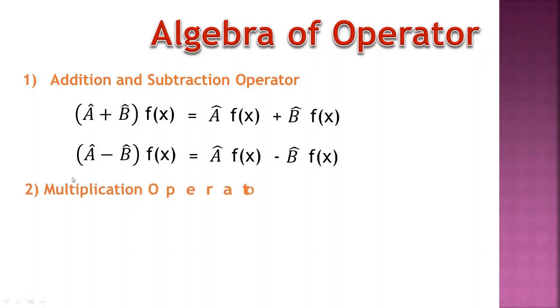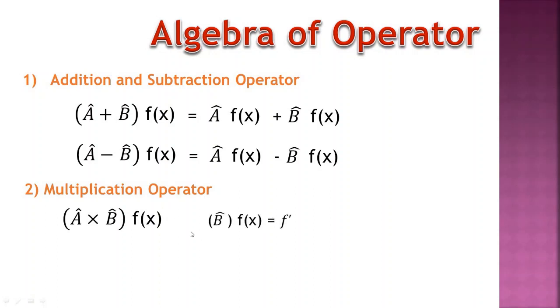The second type of operator algebra is multiplication of operators. Here A operator multiplied by B operator combinedly operate on a single f(x) function. Then how can we solve? In the first step, B operator operated on the f(x) function gives a new function f dash.